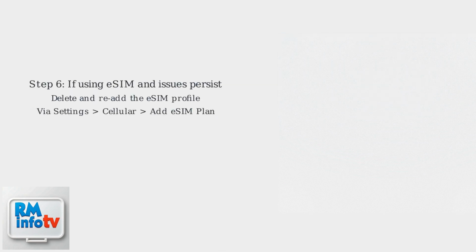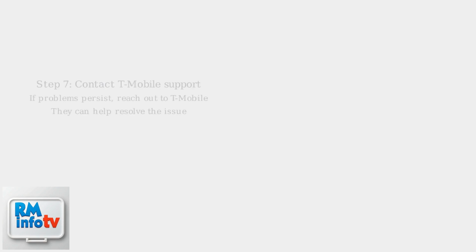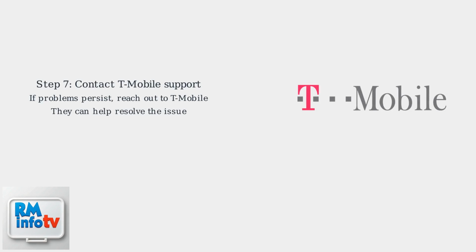If the above steps don't work, try a network reset. This will reset all network settings, including Wi-Fi, cellular, and VPN configurations. If you're using an eSIM and still facing issues, try deleting and re-adding the eSIM profile through Settings, Cellular, Add eSIM Plan. If problems persist, contact T-Mobile support.